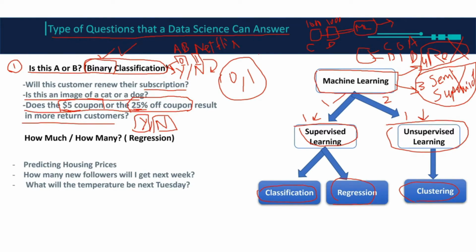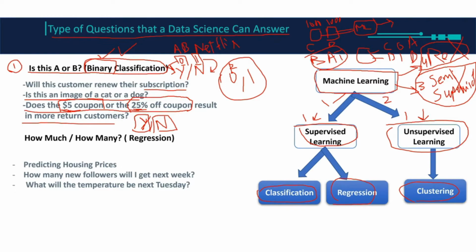Okay, so now we know what a classification is. If the output is categorical and it's only two categories, it's going to be binary classification. If it's more than 2, for example, I want to know if this image is a cat, a dog, or a bat, so now we have 3, it's not binary classification, it's called multi-class classification. We'll get to that later on.